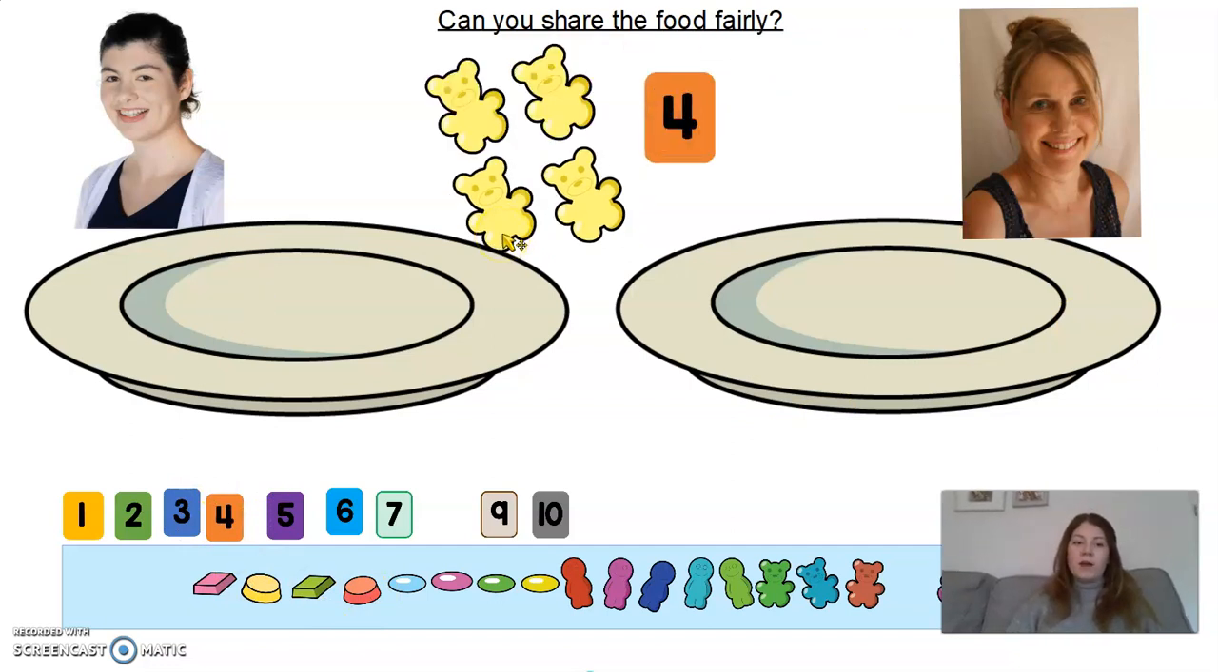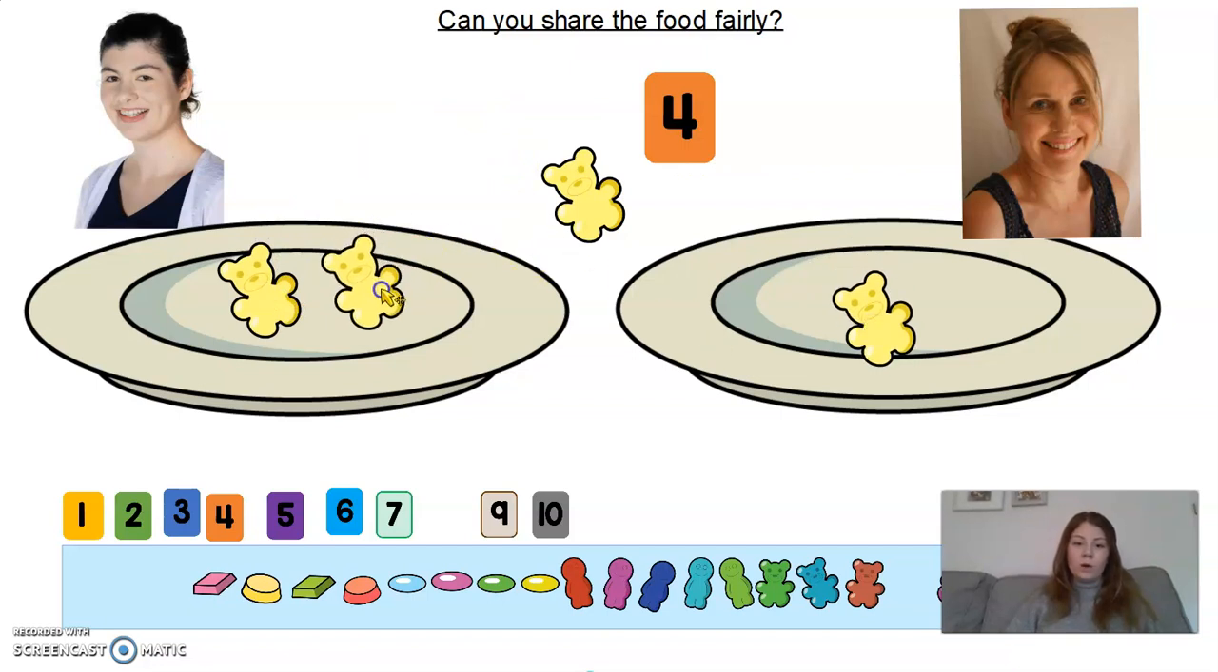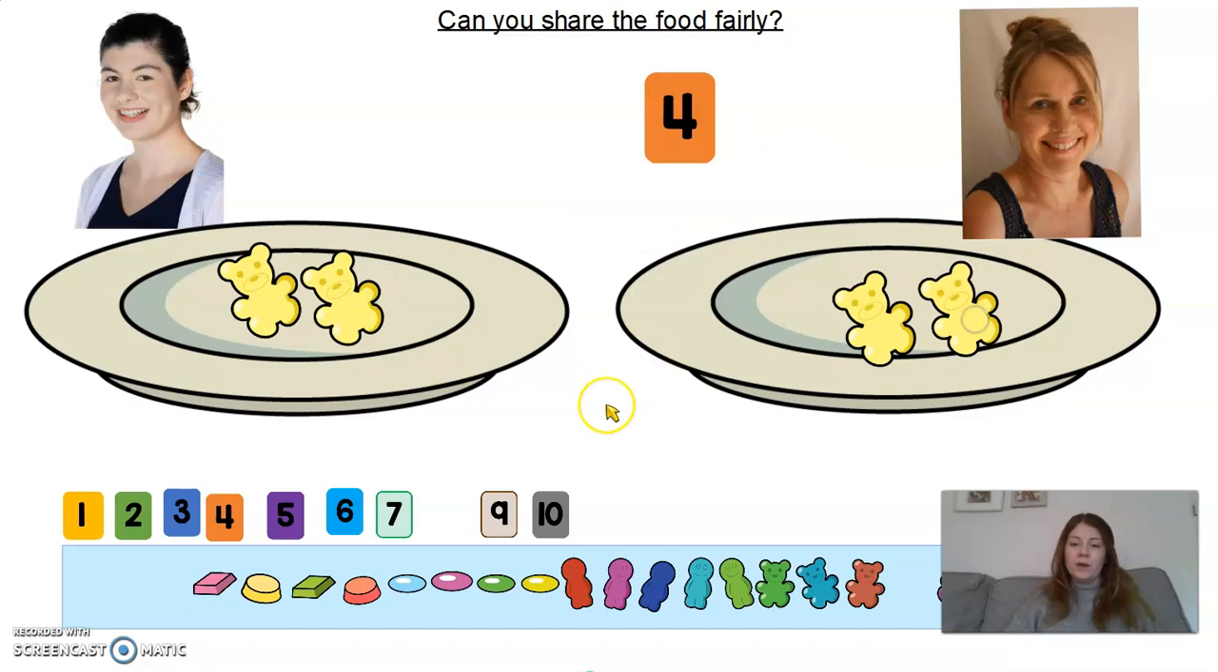Now we're going to share the Pom Bears out fairly between Miss Dolby and Mrs. Binding. 1 for you, 1 for you, 1 for you, 1 for you. Okay, have we shared out all of the Pom Bears? We have, so let's count them now. Miss Dolby has 1, 2 Pom Bears in total. How many does Mrs. Binding have? 1, 2. Mrs. Binding has 2 Pom Bears as well. Have we shared the Pom Bears out fairly? We have, because Miss Dolby and Mrs. Binding have exactly the same amount.